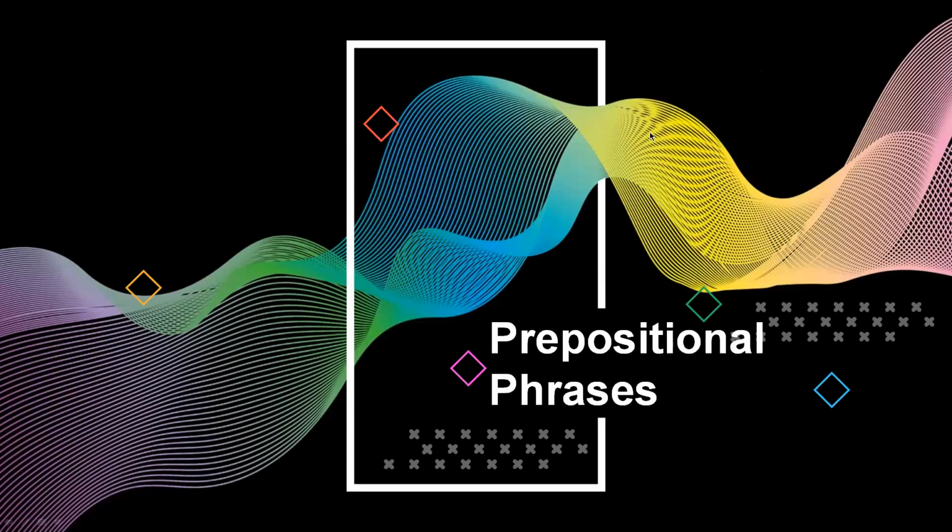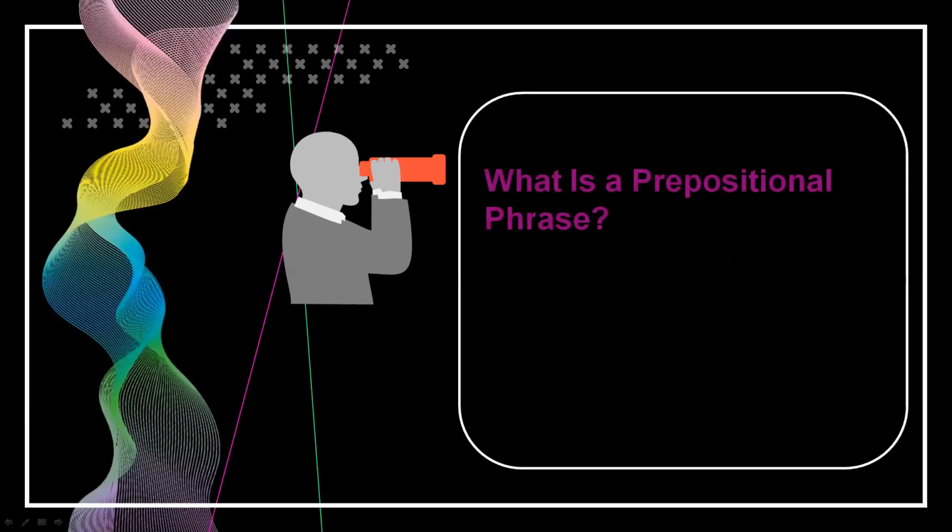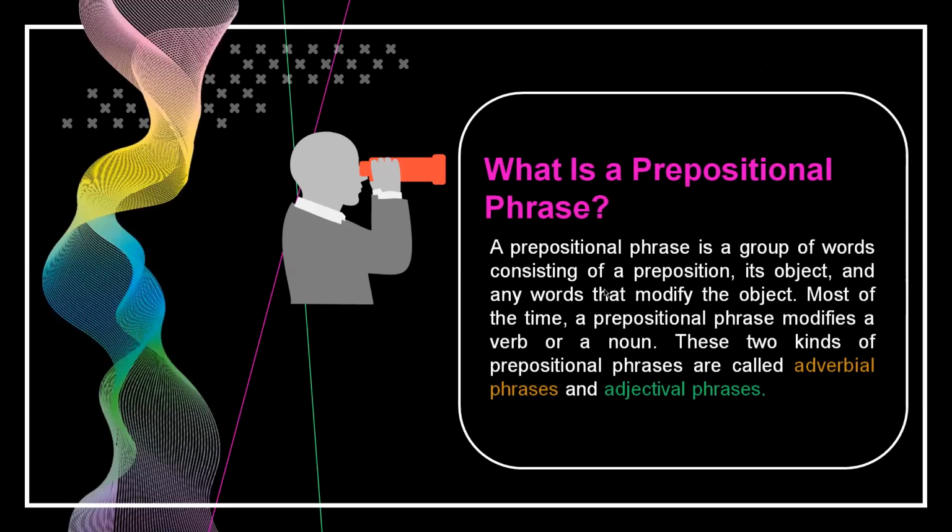And the next one is about prepositional phrase. First of all, what is a prepositional phrase? A prepositional phrase is a group of words consisting of a preposition, its object, and any words that modify the object. Most of the time, a prepositional phrase modifies a verb or a noun. These two kinds of prepositional phrases are called adverbial phrases and adjectival phrases.